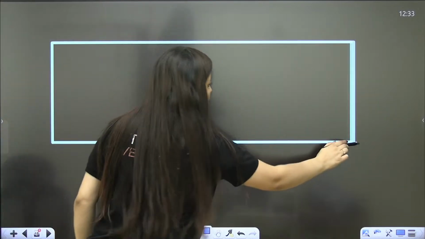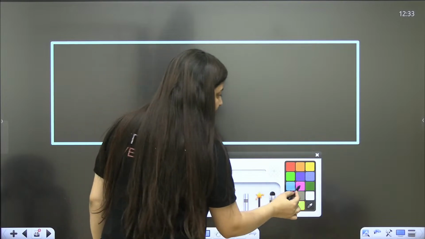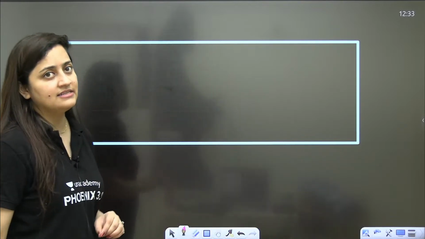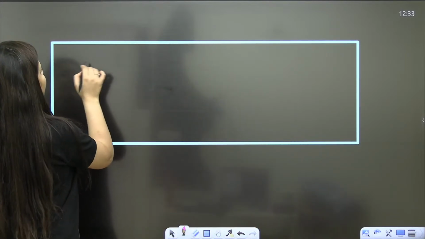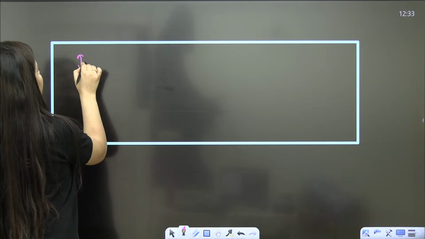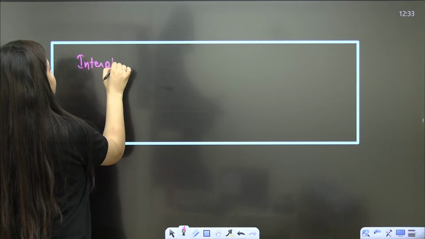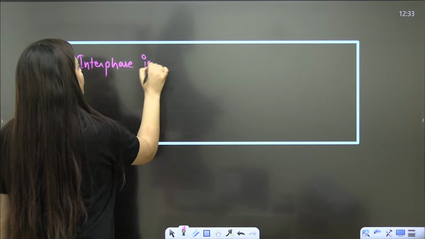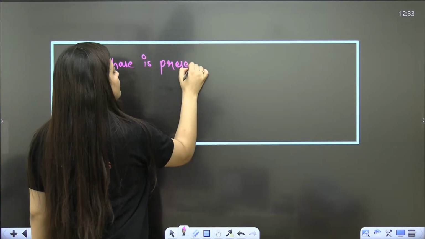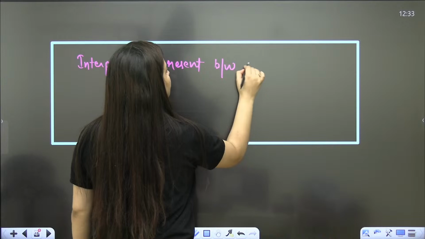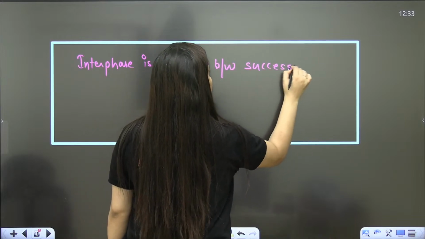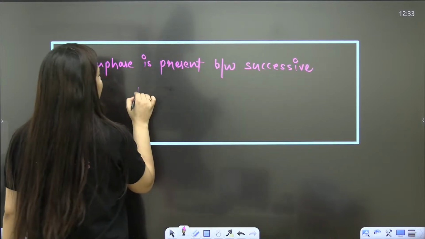One line is there in the NCERT. I always repeat it because I believe the students make a lot of mistakes in this line: interphase is present between successive, means one after another, between successive M phase.